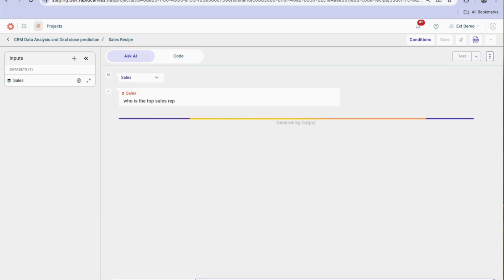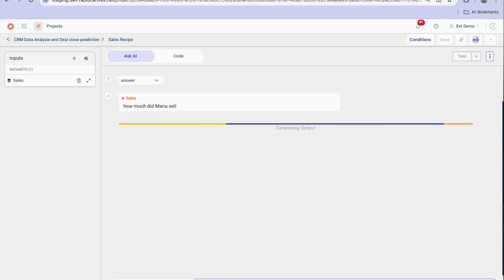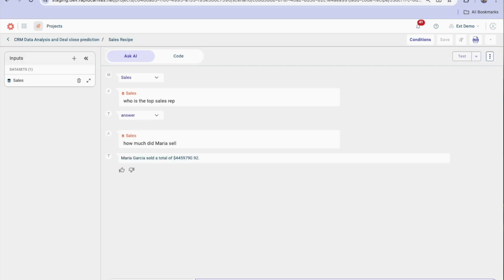The prompt and the context around the prompt is sent to an LLM through an API. We get back code that generates the answer. So in this case, we asked for the top salesperson. We didn't qualify the metric by which we're measuring the top salesperson, and we let the LLM decide for us. And it chose the most probable thing, which was revenue. We could qualify that and ask for the number of deals or any other metric that's in the data.